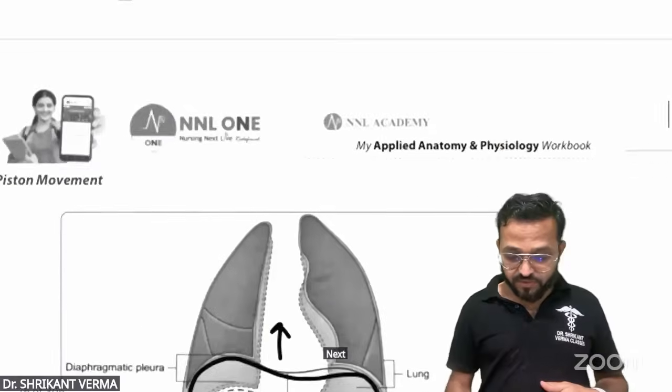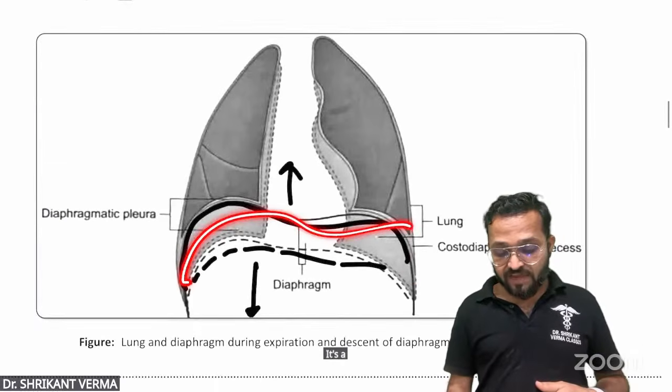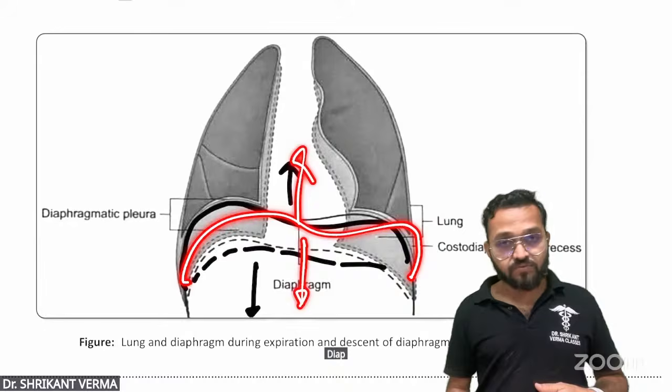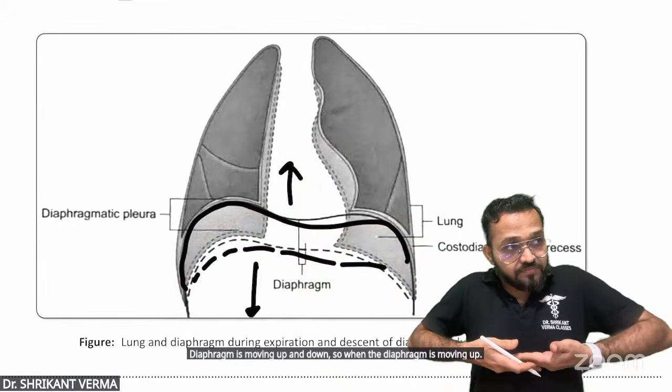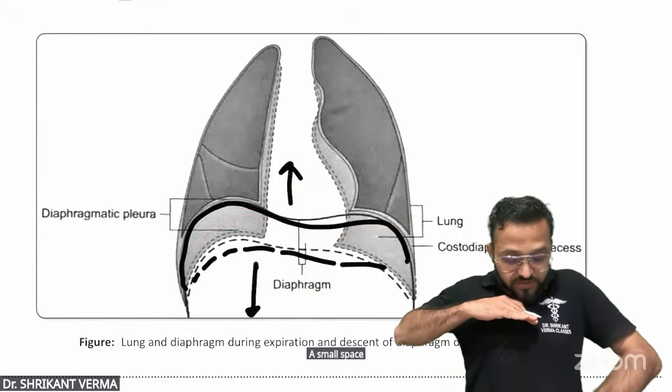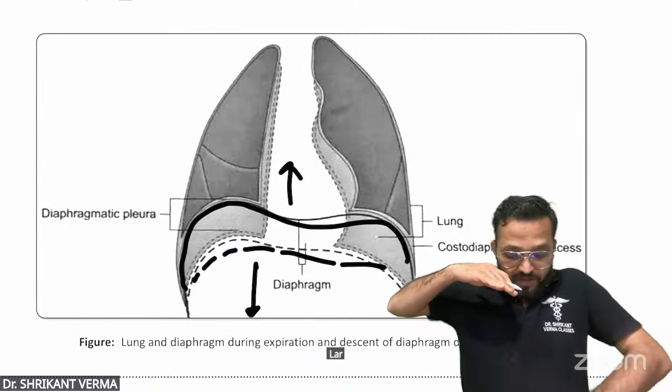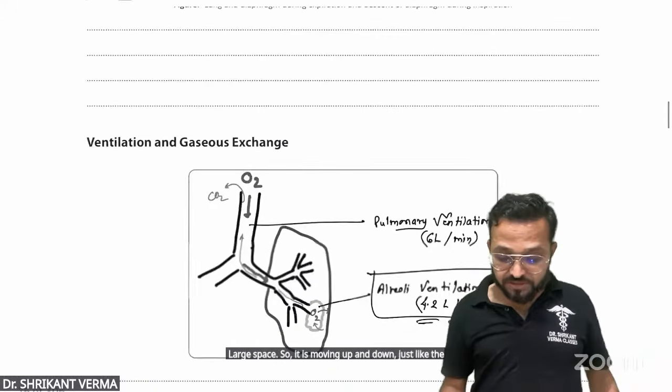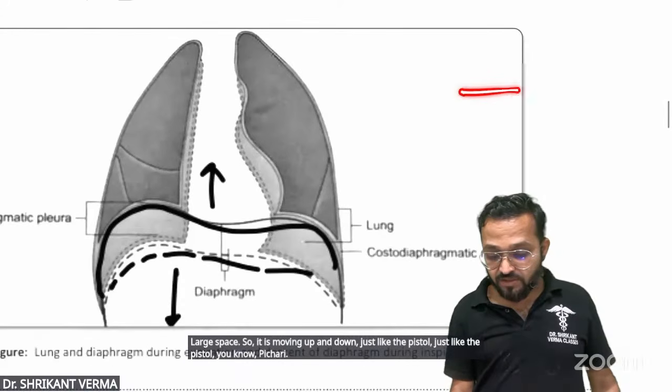Next, look here. So, the diaphragm. This is the diaphragm. The diaphragm is moving up and down. When the diaphragm is moving up, there is a small space. When it is going down, there is a large space. So it is moving up and down, just like the pistol, just like a pichkari or an injection.